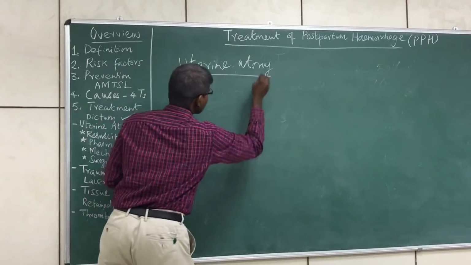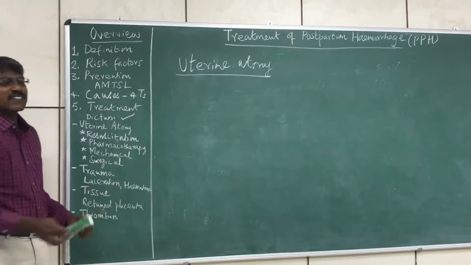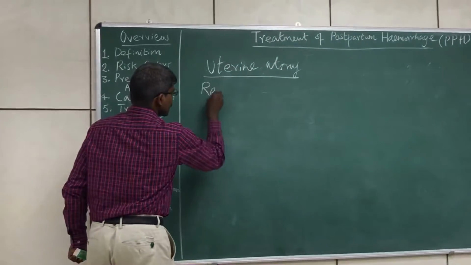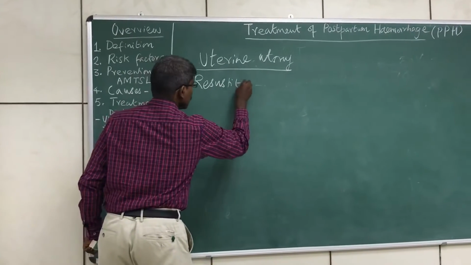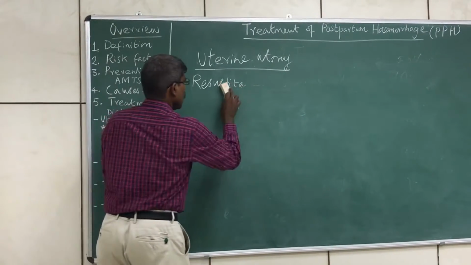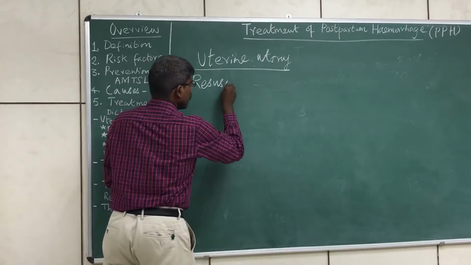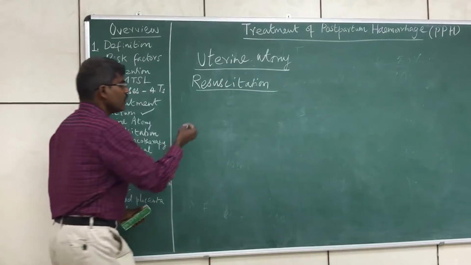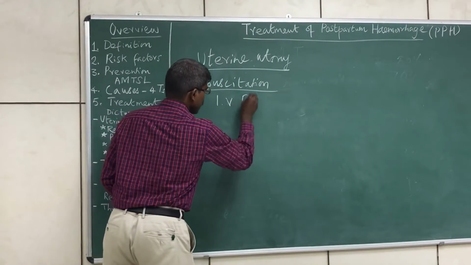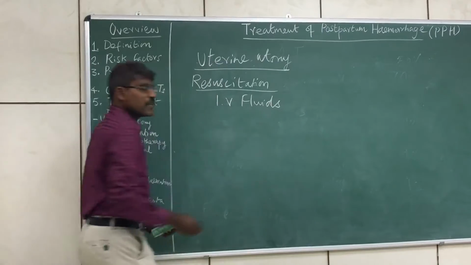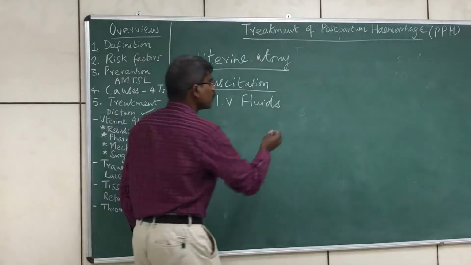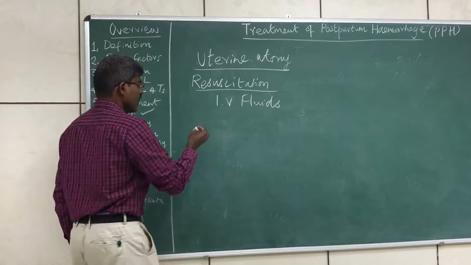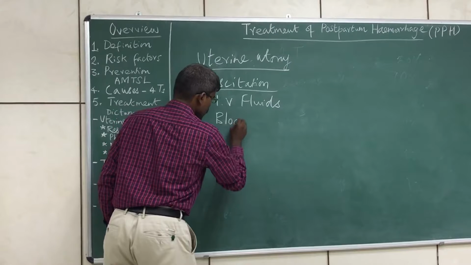Now the initial resuscitative measures are common for any type, and let's see that first. The resuscitative measures include IV fluids if the estimated blood loss is around 500 ml to 1 liter. If it is more than 1 liter or 1.5 liters, then we have to give blood transfusion.